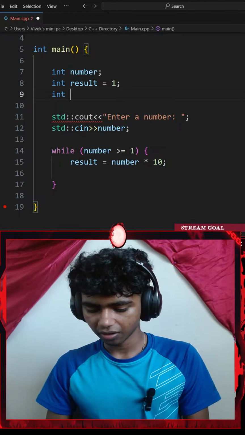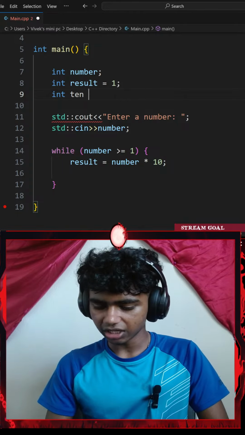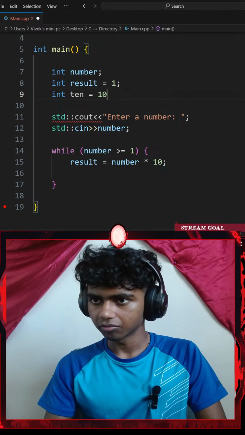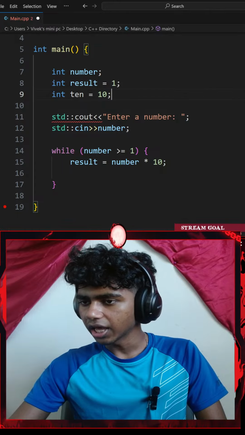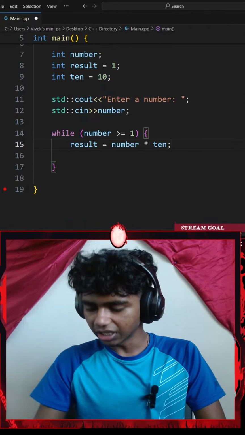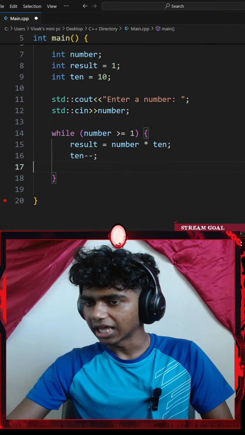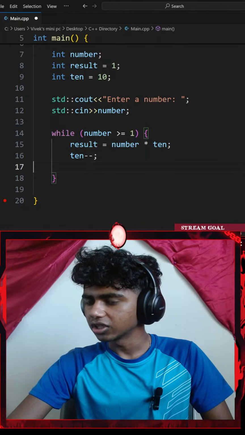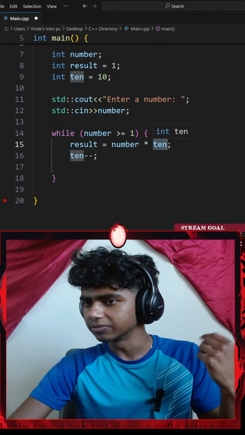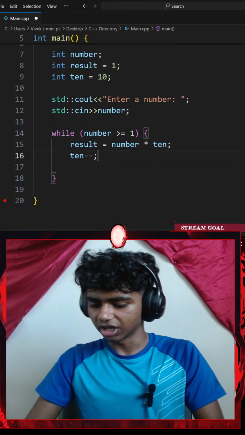Let's say num. Or I could go with 10. Okay, 10 is going to be equal to 10, and I will change this to the variable 10. Maybe I could go with now 10 minus minus. That would make more sense, honestly. So now this number is going to keep subtracting. And then I could add an if statement.